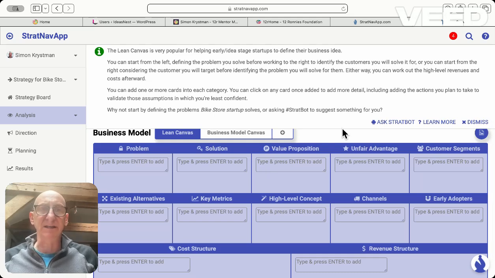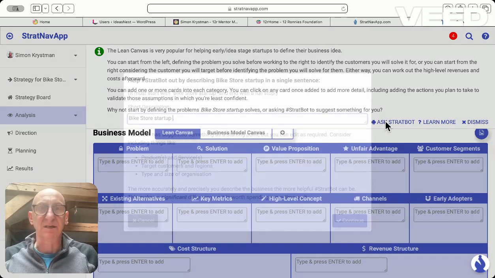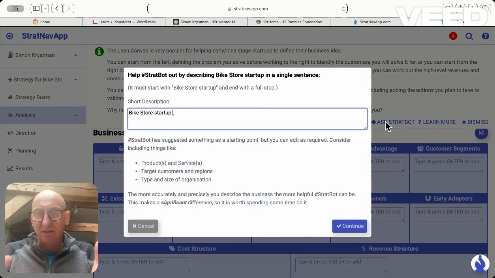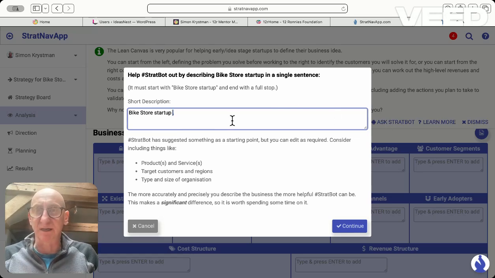And what I have here is an AI called, in this case, Stratbot. I believe it's linked to ChatGPT, the latest version of that, and it'll query my startup. So I can ask Stratbot to start creating my lean canvas with me. So bike store startup, and it's asking for a description.